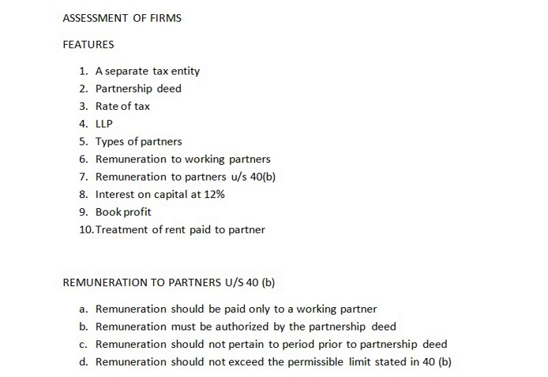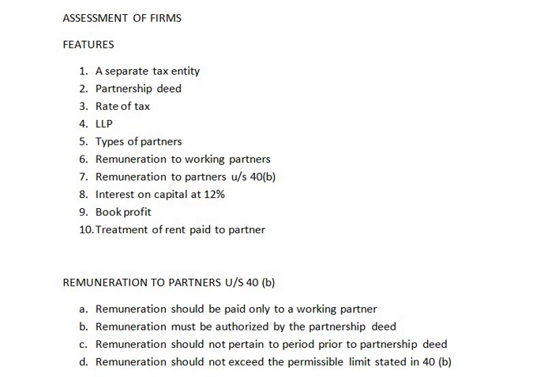Coming to next, remuneration to working partners. When we are computing total income, remuneration, whether it is in the form of salary, bonus or commission, is allowed to be paid only to the working partner. Therefore, the remuneration to the working partner is calculated as specified in section 40(b), or the remuneration as agreed, whichever is less. This sixth point, that is remuneration to working partner, is discussed later on in detail.